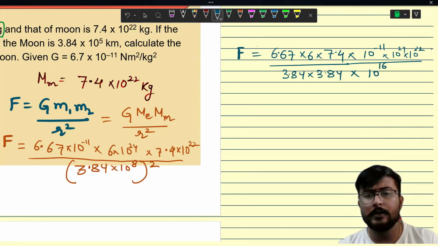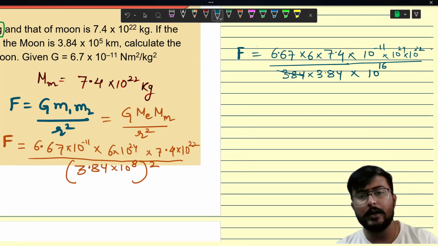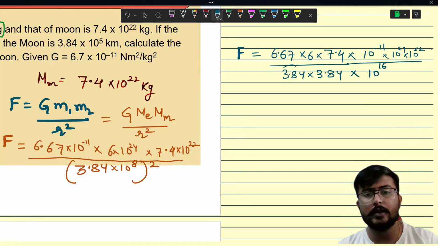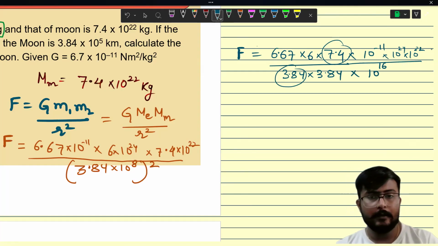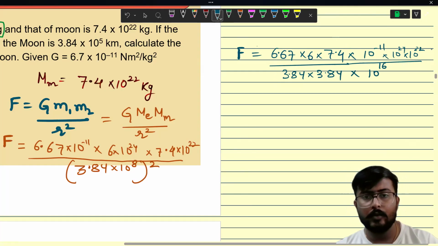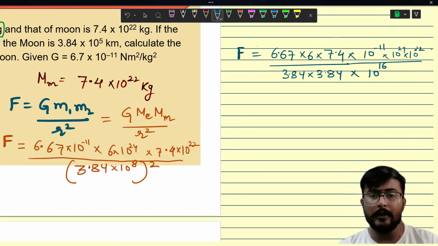If I look at this, 7.4 is approximately twice of 3.84. Approximately, not exactly. Or if you want, you can also multiply them.